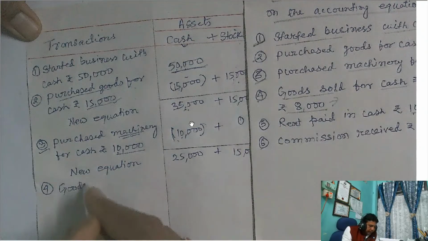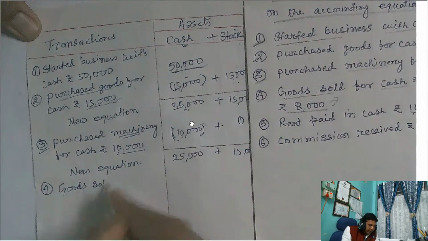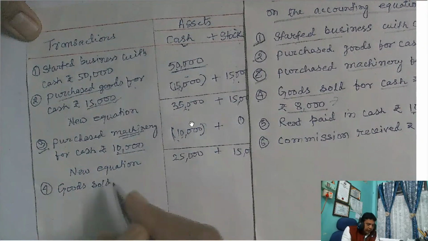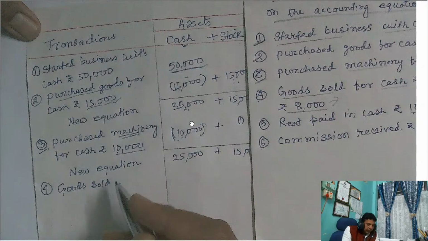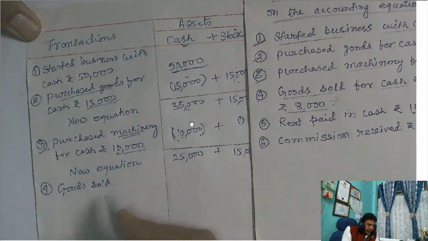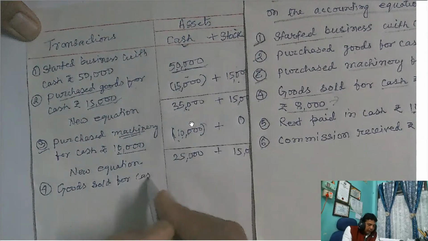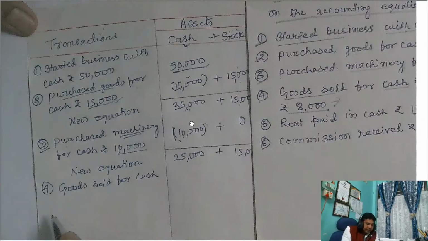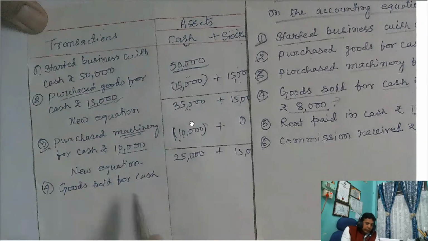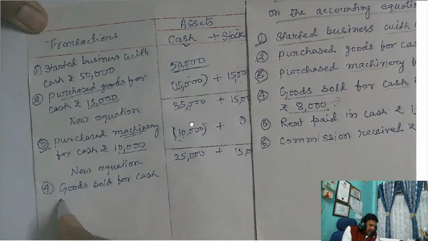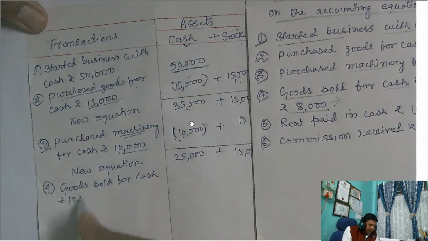In this way, you can practice with me, sitting in front of your mobile. Keep your copy, pen, pencil with you, and you write down: goods sold for cash. Or you just watch it, and after the class, you note down again. Again, you watch it. So goods sold for cash rupees 10,000.